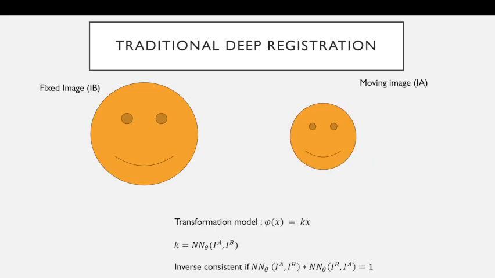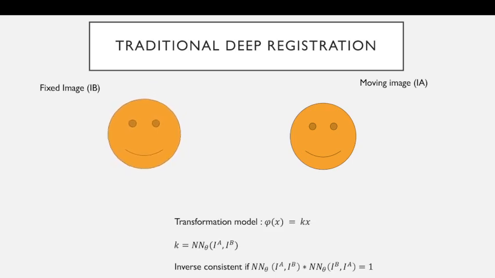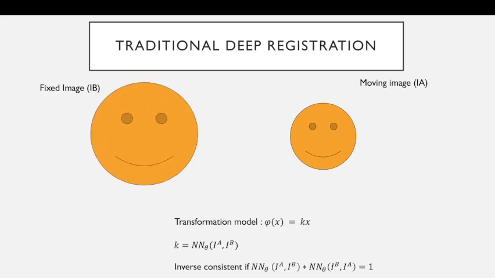We could say, by what factor do we scale image B to make it align with image A? And that's going to be about 66%, and we'd expect the neural network to output 66% for K in that case. But these two numbers have a relationship. When multiplied together, they should get 1. If they don't, that means one direction's wrong. And it's independently interesting to find algorithms that have this consistency property, that if you swap the images, swap which one you're registering onto the other, then you get the inverse function.